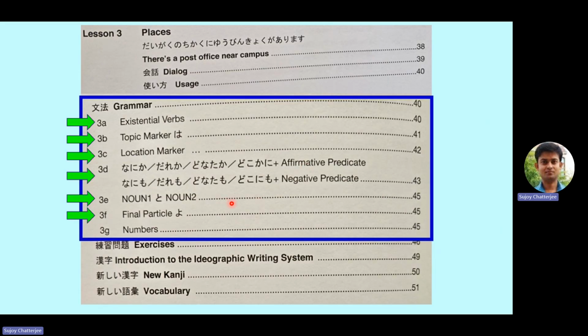So this is the status as of now. Lesson 3 grammar we are carrying out, and in the last lesson we did 3A, 3B, 3C. Today we did 3D, 3E and 3F, and just touched upon 3G, and in the next lesson we will continue this 3G and some other topics of this chapter. So I hope you have understood what has been taught in today's lesson.